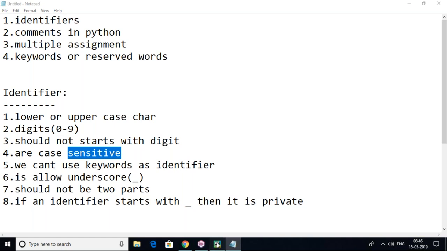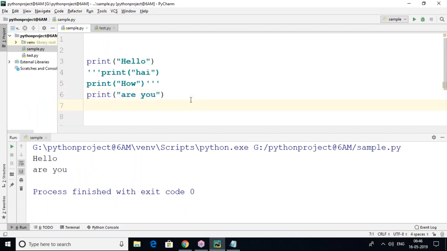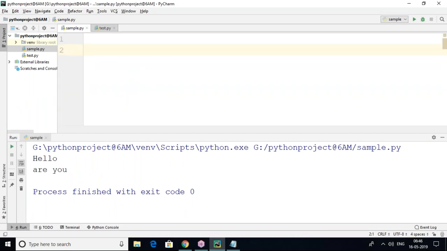Python also has a lot of keywords. Sir, how to get the keyword list? Yes, I can show it in the documentation, where the keyword list will be there. But through a program, I want to get the complete keyword list. Is this possible? Yes, possible. You can see import is also one of the keywords. Then you can see keyword. I'm importing keyword. This is called a library, or a module, we can say.